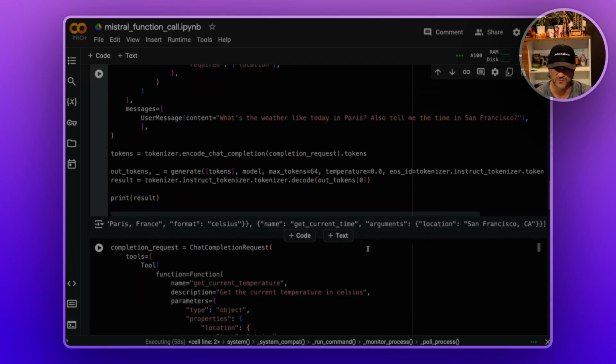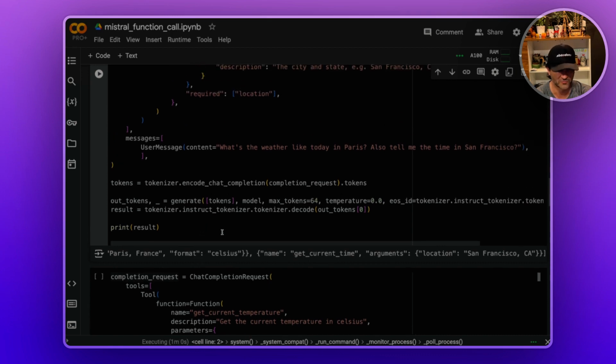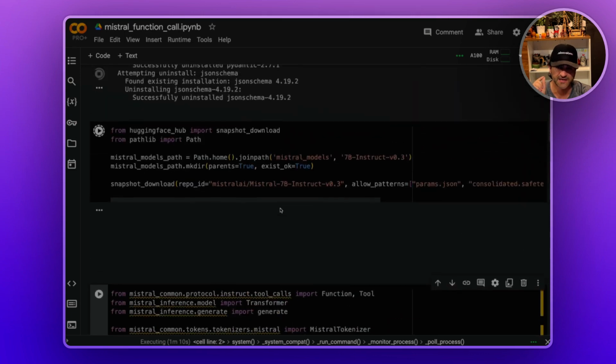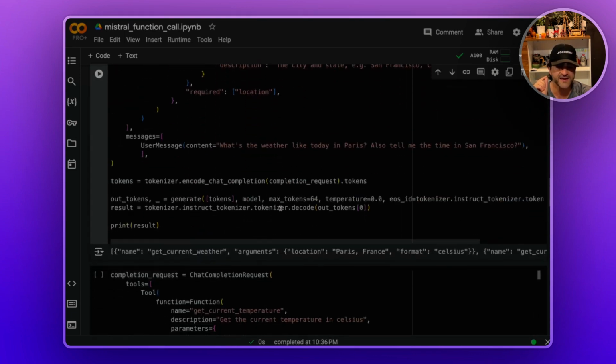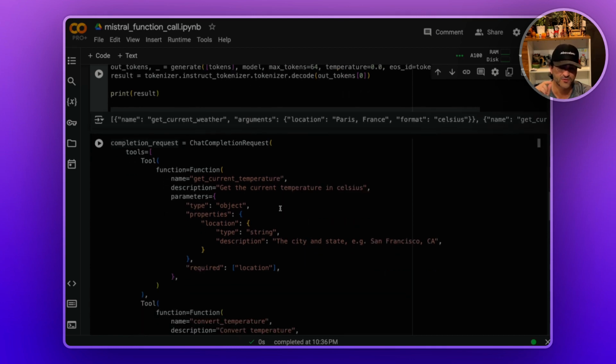Then I ran it and I got it. It worked perfectly. It gave the functions get current weather and then get current time in San Francisco. All of it is the way we expect. So the good news is, it passes: it understands multifunction.